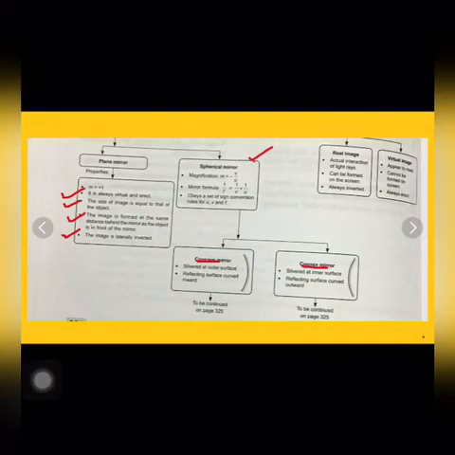In a concave mirror, the inner curved surface is the reflecting surface, as you can see in this figure, and in a convex mirror the outer curved surface is the reflecting surface. There are some terminologies related to the spherical mirror, which is magnification, which I have just told you. It is the ratio of the distance of the image to the distance of the object. It is denoted by m. The formula is m is equal to minus v upon u.